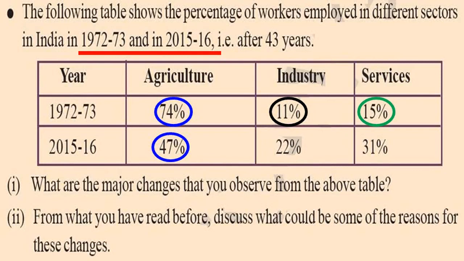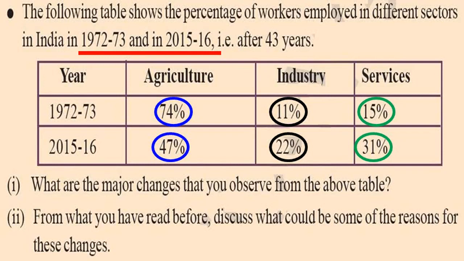When we see the percentage of industrial sector in 2015-16, it is 22%, means it is increased by 11%. In the same way, in the service sector, the percentage of employees is 31%, means it is increased by 16%.